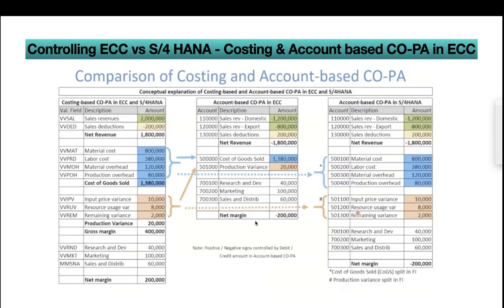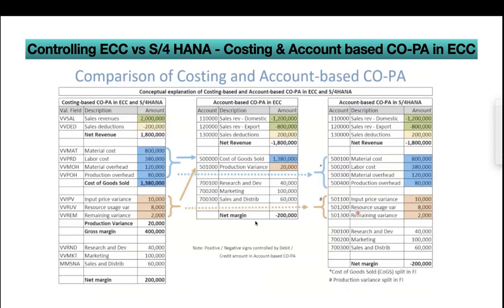Fixed cost is always a sunk cost, so they won't care about it when deciding how many units to produce, or whether to buy or sell. For decision making, we always have to use the contribution margin. This is a beautiful functionality available in costing-based COPA. That is the reason people use and love costing-based COPA. In fact, as a finance guy, I love it.